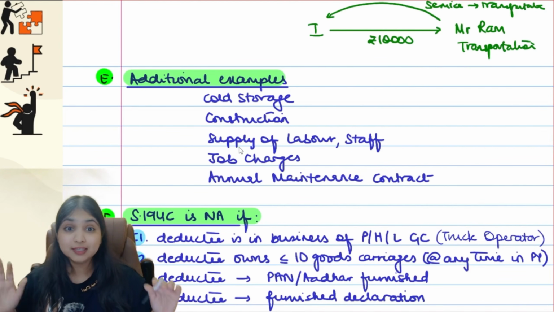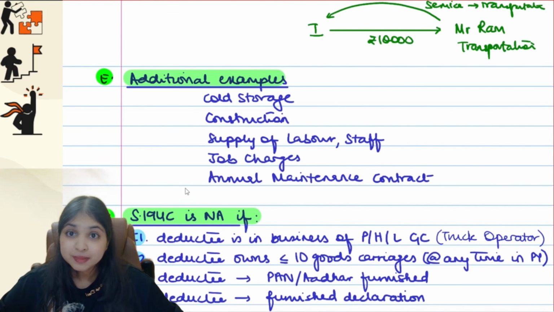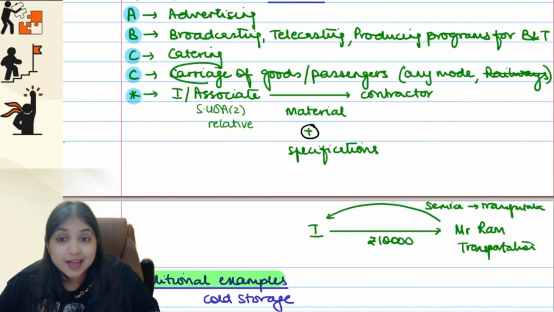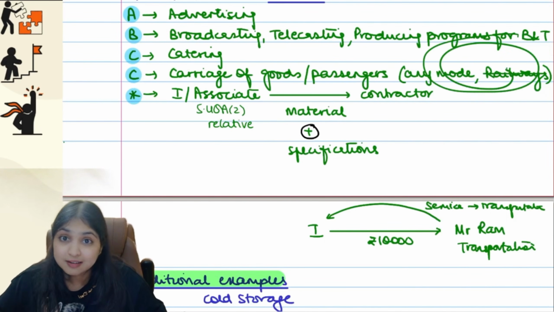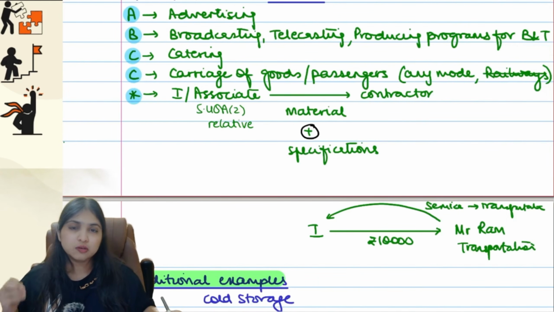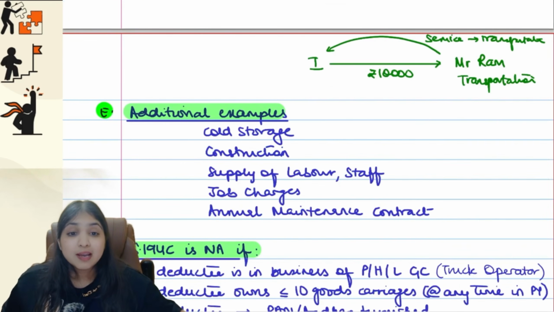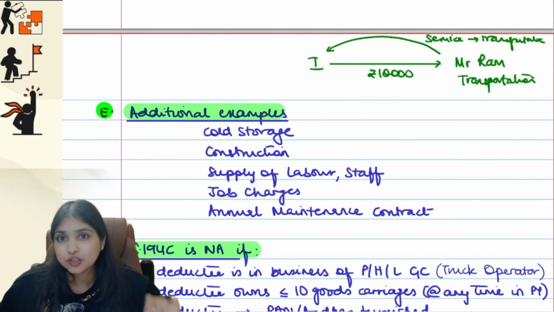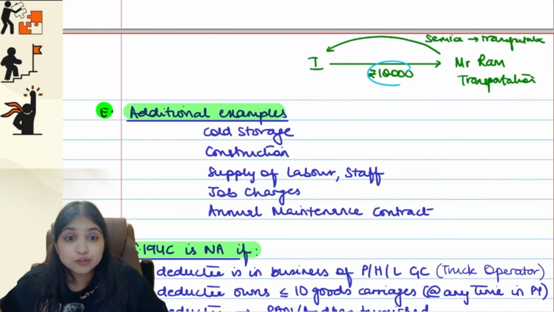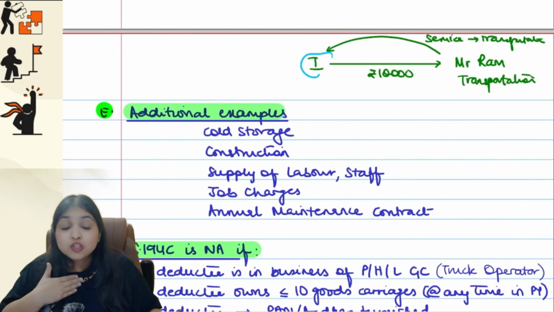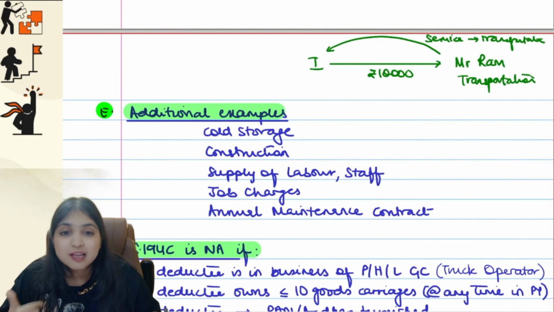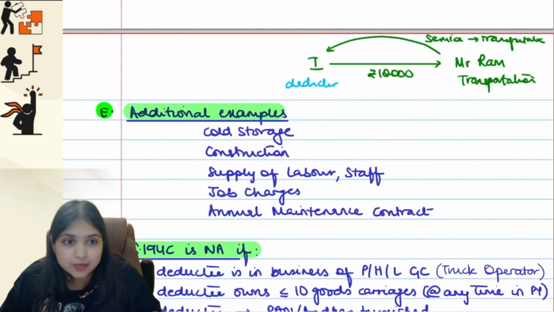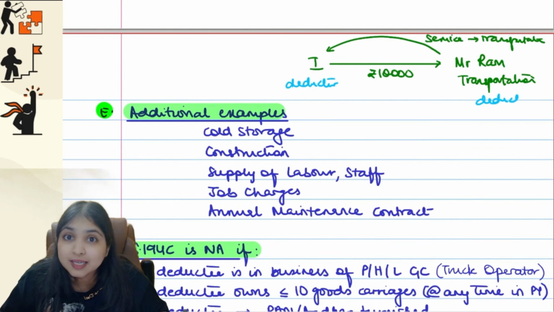First of all, do you agree this transaction will come under 194C? Yes guys, why? Because it is carriage, it is transportation of goods by road, so by any mode other than railways. So transportation of goods will come under 194C, guys. Now listen, if you look at this situation, for Mr. Ram, 10,000 rupees is an income. And for Mr. Ram, the source of the income is me. So at source, I will deduct tax. So I will become the deductor of tax and Mr. Ram will become the deductee of tax.